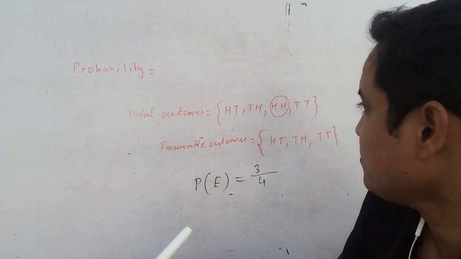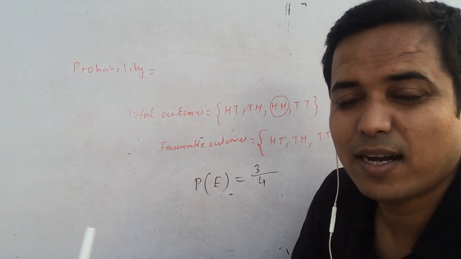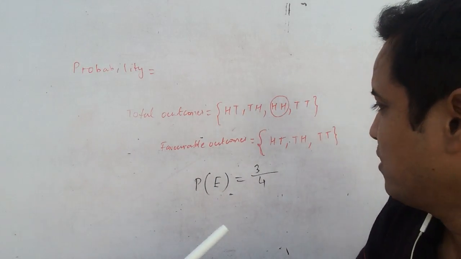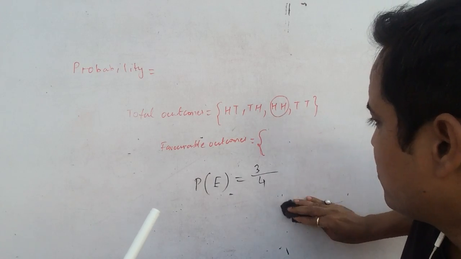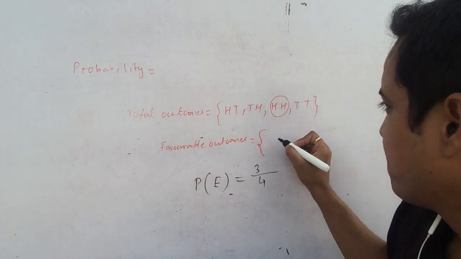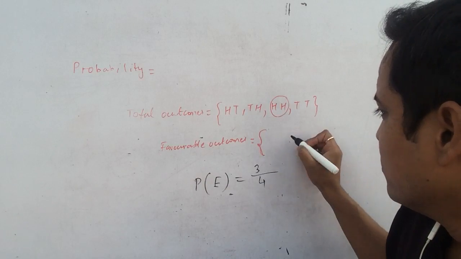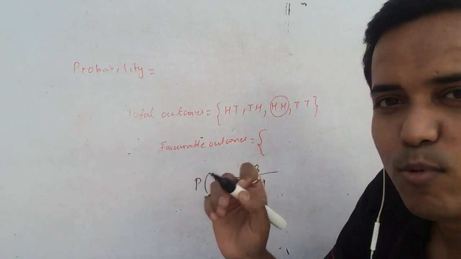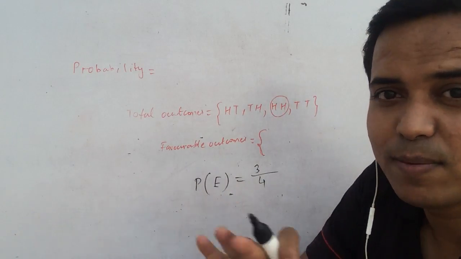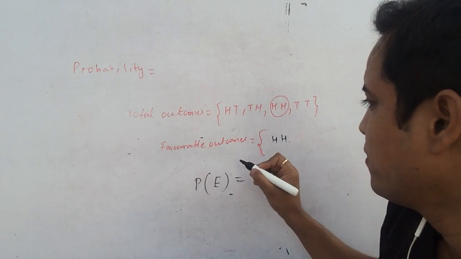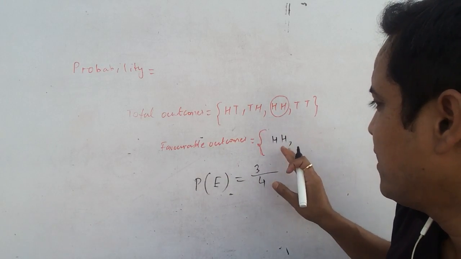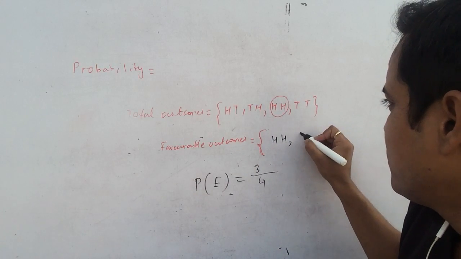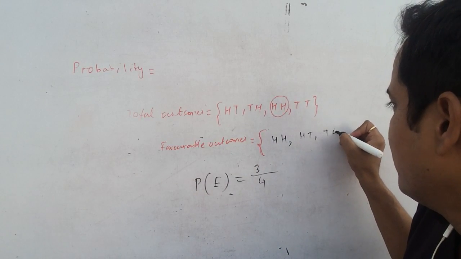And if you want the probability of at most one tail, at most one tail means you need 0 tail, meaning no tail, or one tail. So your favorable outcomes: head head, in which you don't have a tail, and one tail means head tail or tail head.